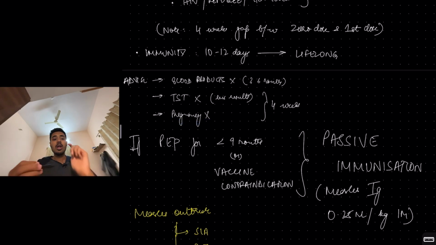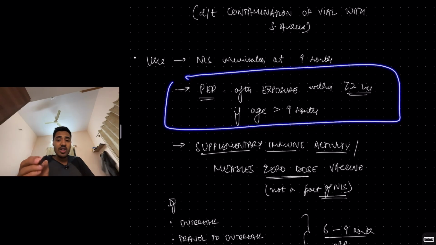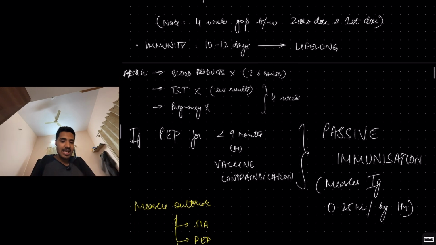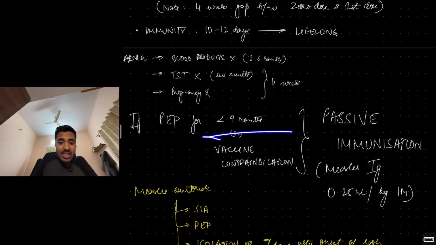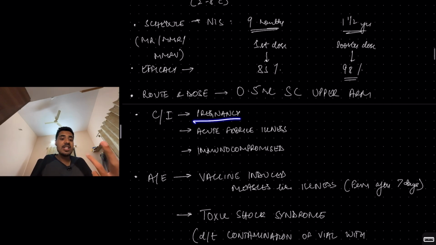Now, this post-exposure prophylaxis as a use was for a child aged more than 9 months. What if the child is aged less than 9 months? Or if the vaccine is contraindicated. When is the vaccine contraindicated? Immunocompromised, or pregnancy, or acute febrile illness, that is when the vaccine is contraindicated, right?